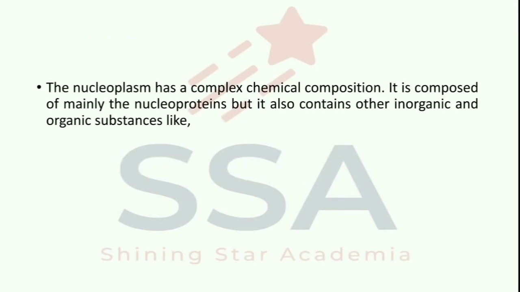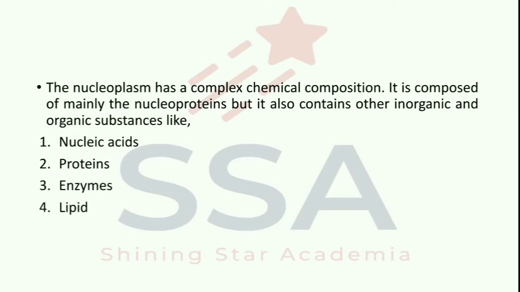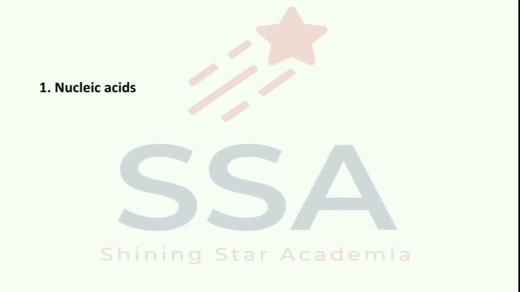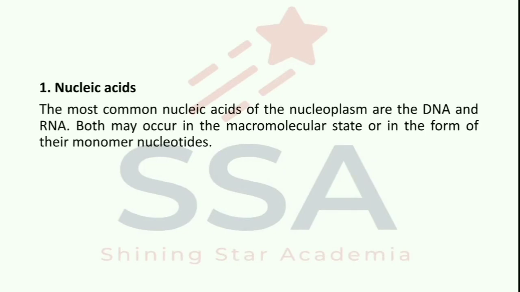The nucleoplasm has a complex chemical composition. It is composed mainly of nucleoproteins, but it also contains other inorganic and organic substances like nucleic acids, proteins, enzymes, lipids, and minerals. So let's start with nucleic acids. The most common nucleic acids of the nucleoplasm are DNA and RNA. Both may occur in the macromolecular state or in the form of their monomer nucleotides.